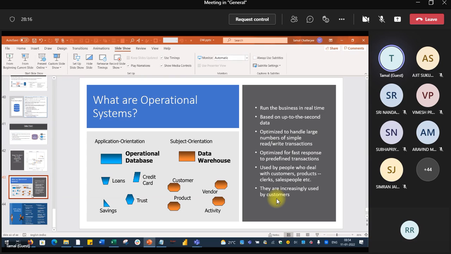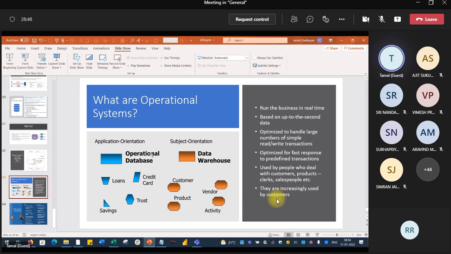This slide shows the difference between an operational database and a data warehouse. Both of them are basically RDBMS, there is no doubt about this. But what is an operational database? Suppose you go into a bank and deposit some money, that record gets updated.